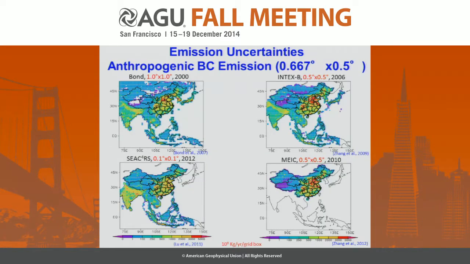So here, I would like to show 4 different black carbon anthropogenic emission inventories. They are based on different years, where we can find that there is a significant increase of the anthropogenic black carbon emissions in the last decade. And with the CCARS emission inventory, there are more hotspots over the mega cities. And here, the INDEX-B and the MEIC emissions show much larger black carbon emission over Eastern China. Our following results will be based on the CCARS emission inventory and replaced by MEIC over China.